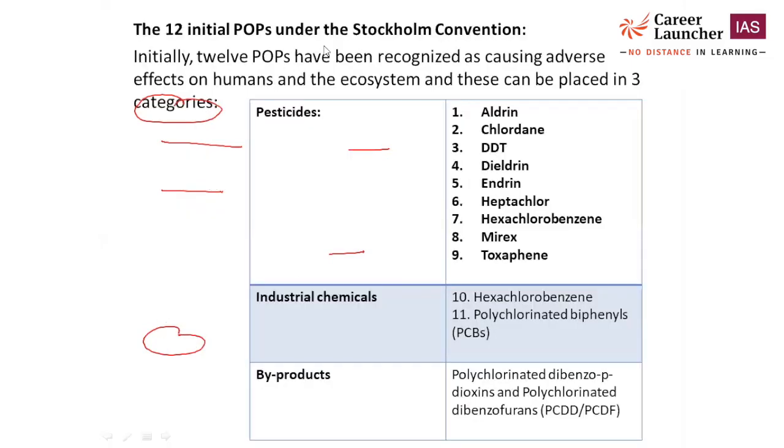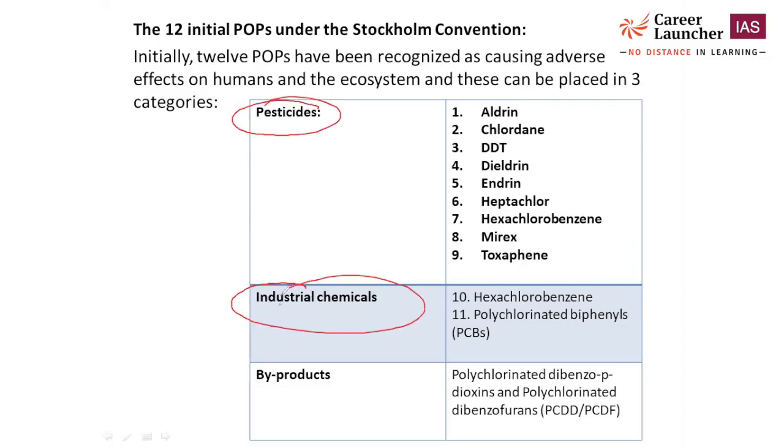Now, what are the important persistent organic pollutants listed under the Stockholm Convention? There are a total of 12 persistent organic pollutants listed, and they are categorized into three categories. The first is pesticides, the second is industrial chemicals, and the third is byproducts. From the prelims point of view, it is very important to know all 12 chemicals, because they will ask which of the following chemicals are not listed under the Stockholm Convention.